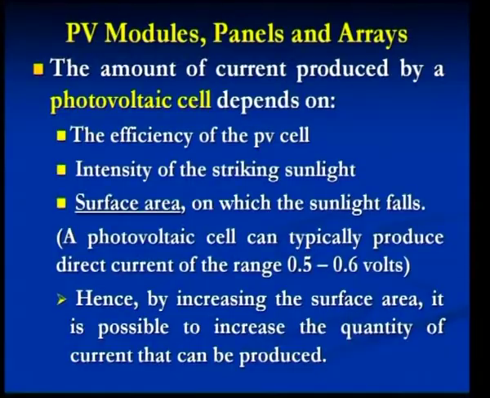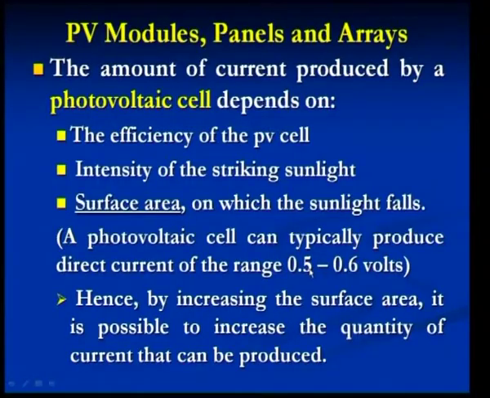Its intensity is also a determining factor. And thirdly, the surface area on which the sunlight is going to fall. How do we cover that larger area and extract the energy that is going to fall on a larger scale? For this, the cell becomes a module and becomes an array and so on.